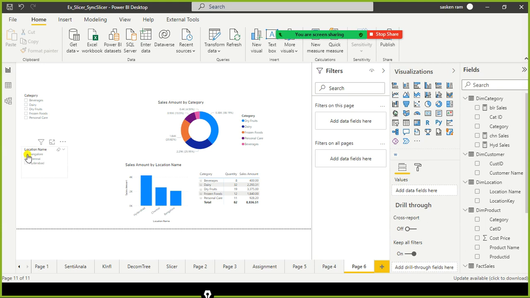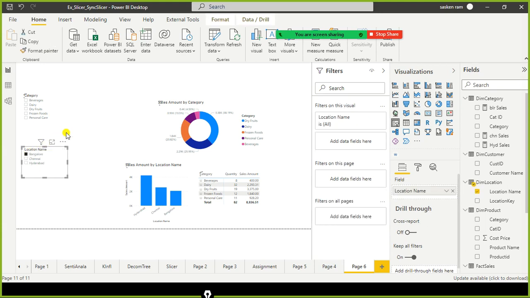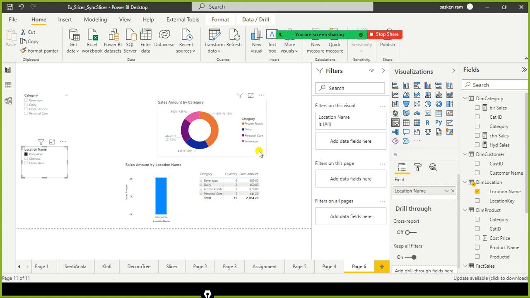For example, I select Bangalore here. In Bangalore, we sold products under these 4 categories. What is the total sales? In Bangalore, the total sale is 2.064k. Bangalore is a city, and there we made this much in sales. Next, remember, we sold products under 4 categories.